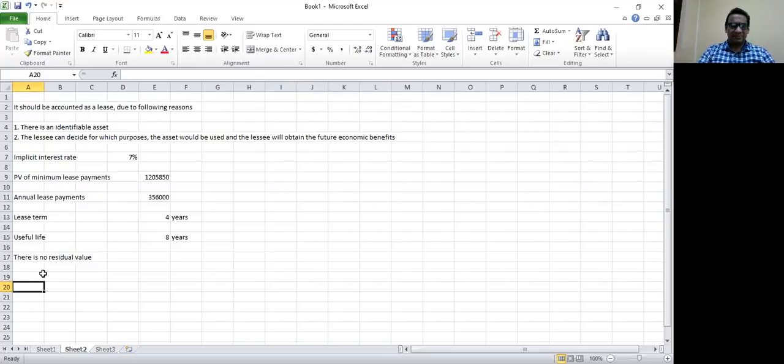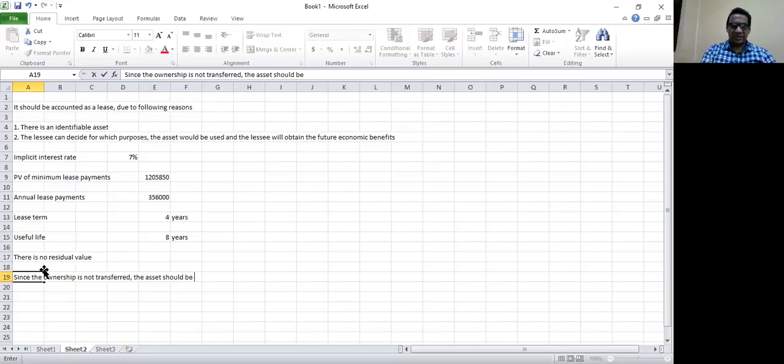So we can say, since the ownership is not transferred, the asset should be depreciated over the earlier of the useful life and lease term.